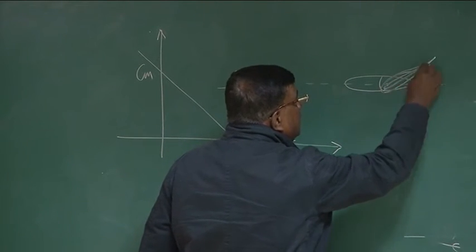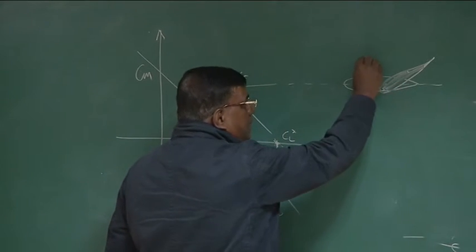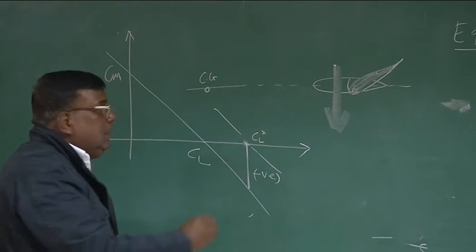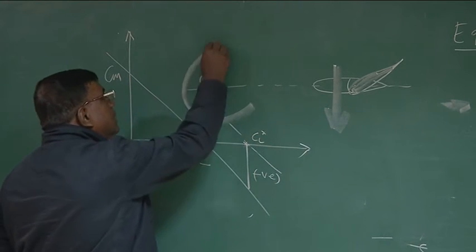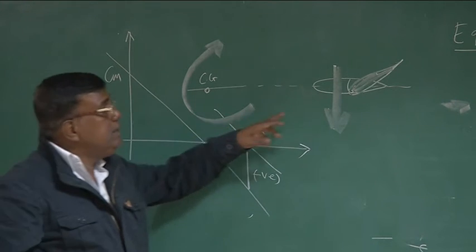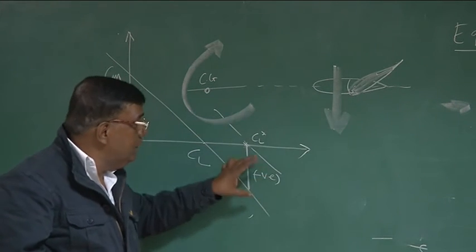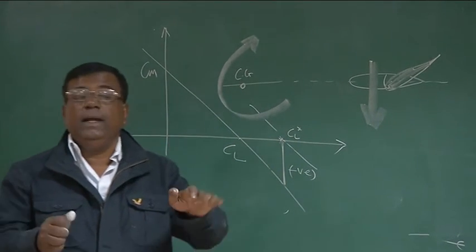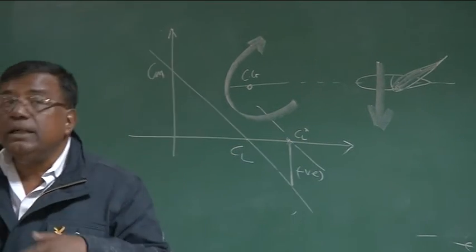Okay? As you do elevator up, the net force here acts downward, right? And this will give a positive moment, and you should carefully deflect this elevator up such that this magnitude of negative moment is nullified. Then you are flying at a different CL. And this is the control part. This comes through the elevator.